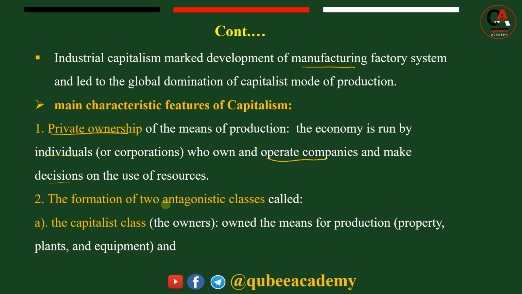The second is the formation of two antagonistic classes. With the development of capitalism, society divided into two social classes, the upper class and the lower class. Now in European history during feudalism, society was divided into around 4 classes. The upper privileged class, that means the clergy, kings, nobles. Under that we can get landlords, under them serfs, and finally slaves.